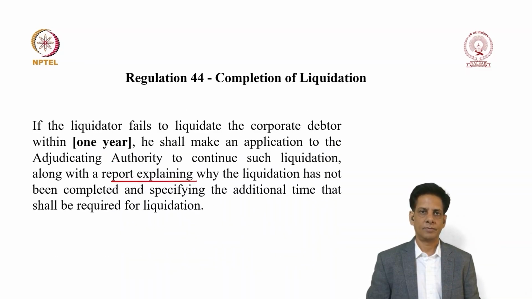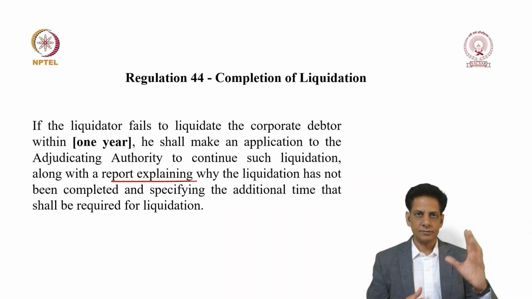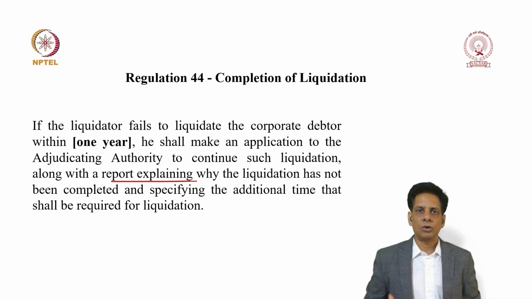However, the point to be noted is, if the liquidator fails to liquidate, please note that at least 25 to 30% of the liquidation cases may not actually be completed within the due time. Most of them cross the time barrier. Maybe some other time I'll explain why that might happen, but ideally, most of them might cross the timeline of 1 year. You should naturally think of a consequence. If the process is not completed within a period of 1 year, what are the consequences?